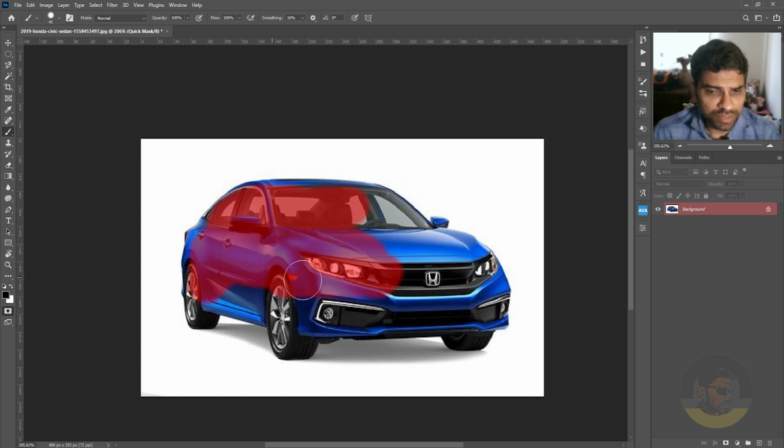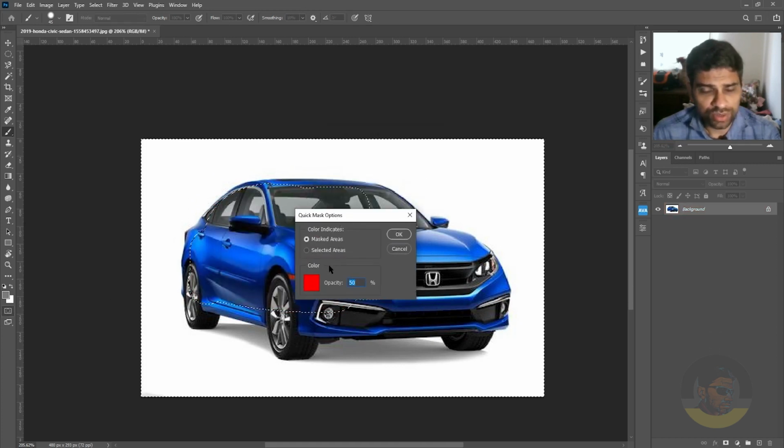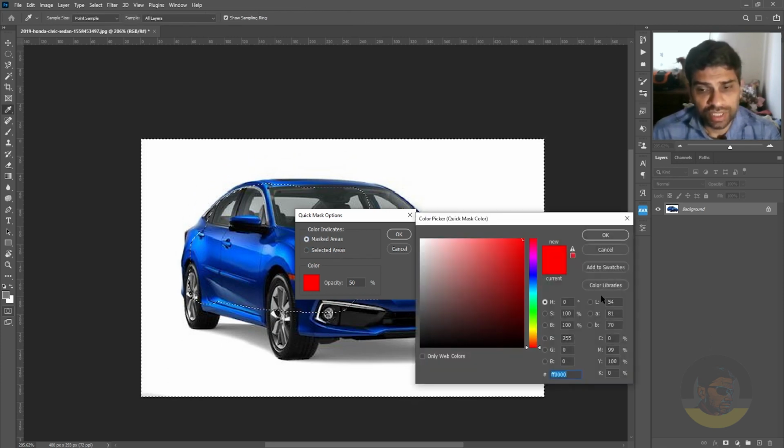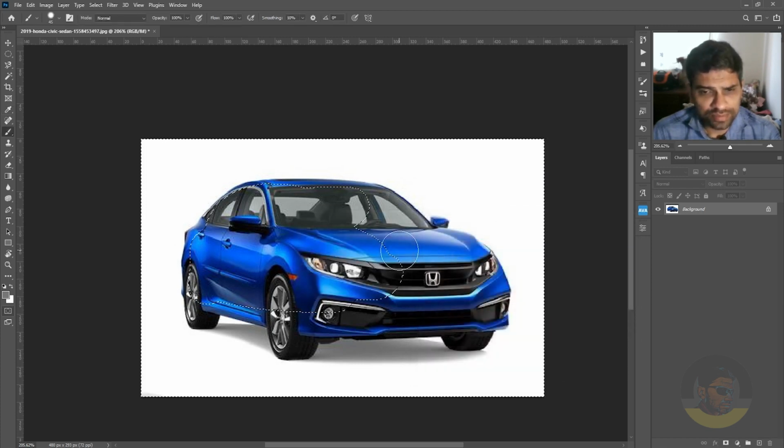The options can be changed by double clicking this quick mask icon, and from here you can choose if the masked areas are of red color or the selected areas, and you can even change the mask color. But for now we will click cancel, enter the quick mask mode by pressing the Q key, and start painting on the car.